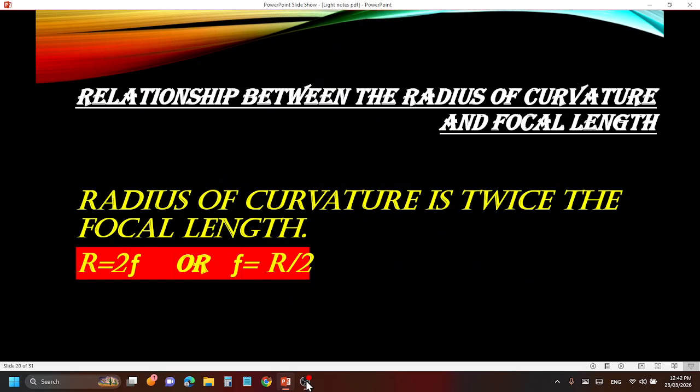Now coming to the relationship between radius of curvature and focal length. In simple language, I've written that the radius of curvature is twice the focal length. Or in numbers, the radius of curvature is represented by capital R. So R is equal to 2f. So whenever they give a radius of curvature, understand that it is 2 times the focal length. And whenever they give the focal length, understand that it is half of the radius. Simple, sorted. Let us move to the next topic.